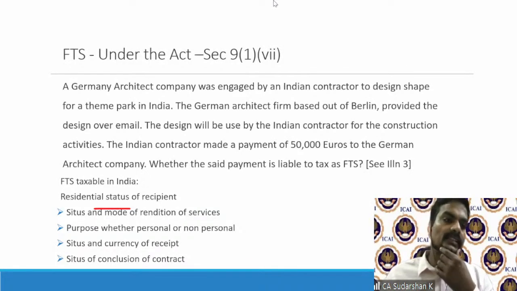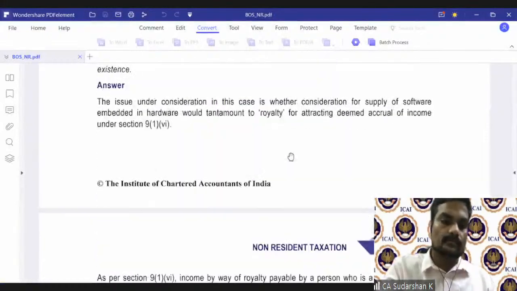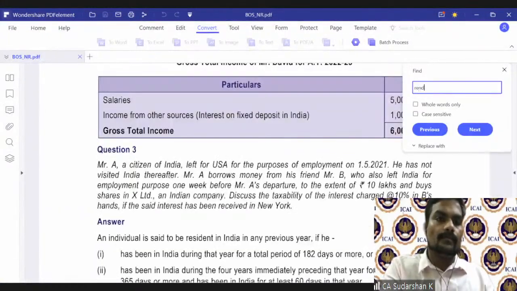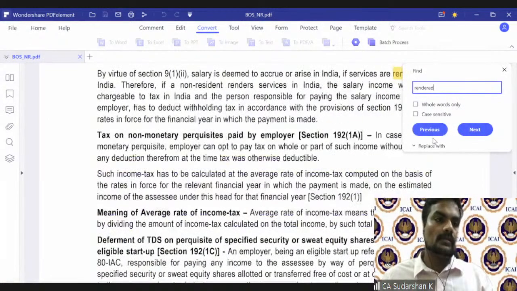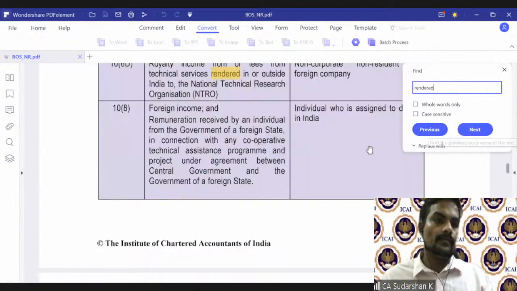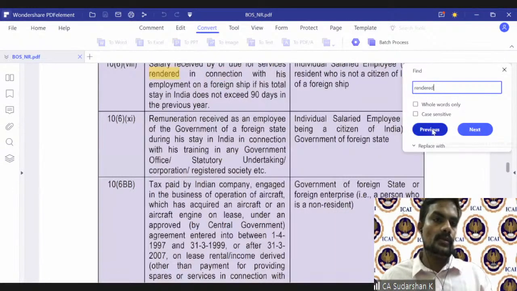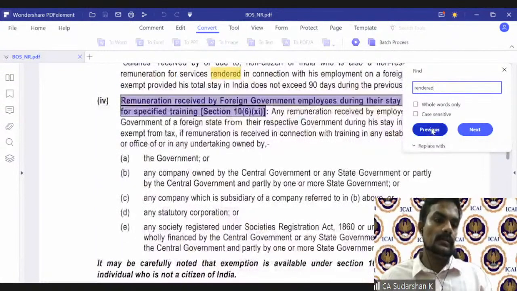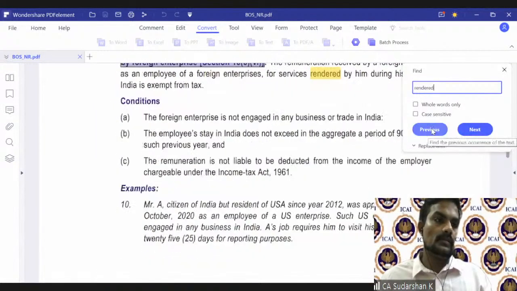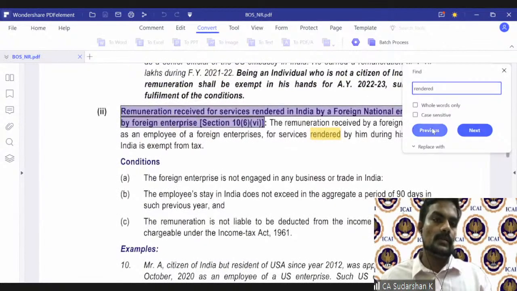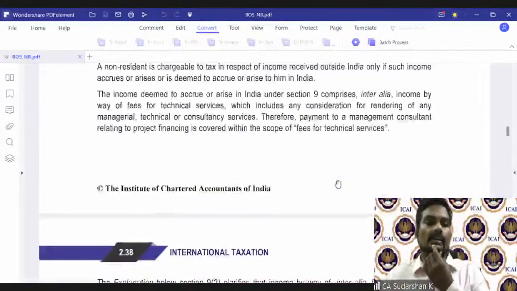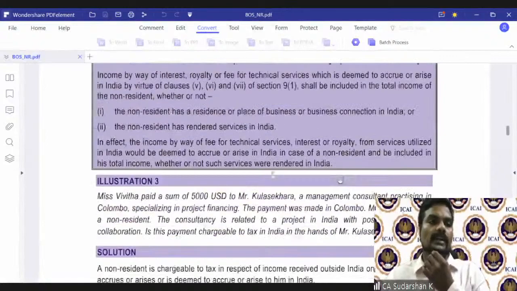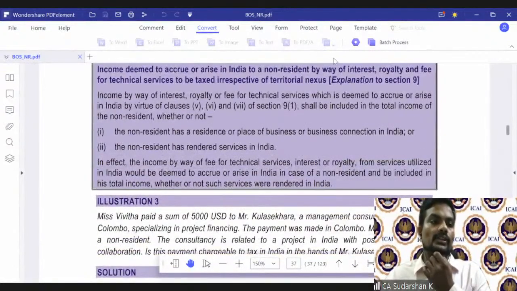Now, as always, the government was not very happy. So what effectively they did is they nullified the Supreme Court judgment by bringing in Explanation 2.